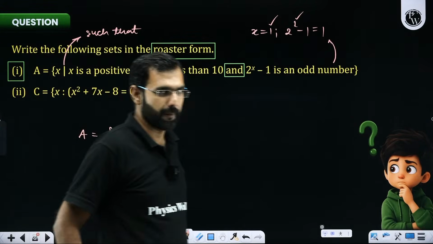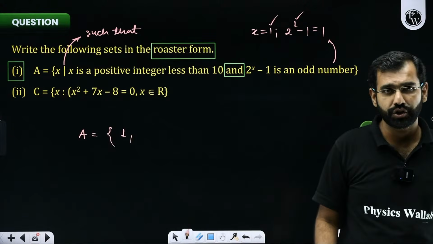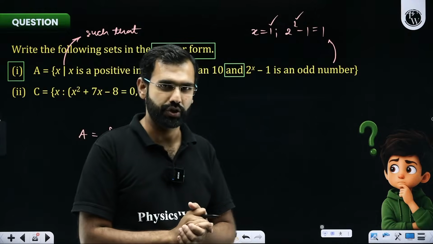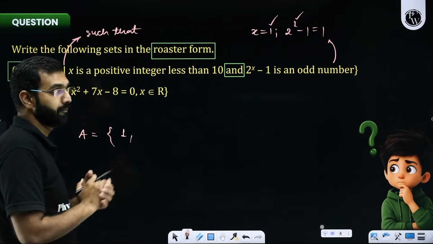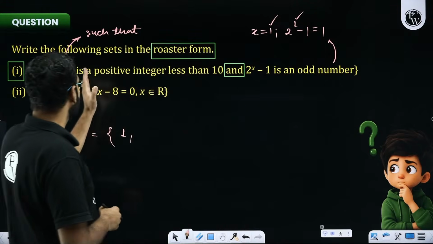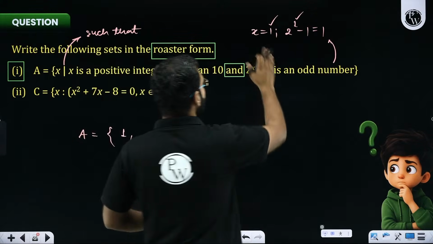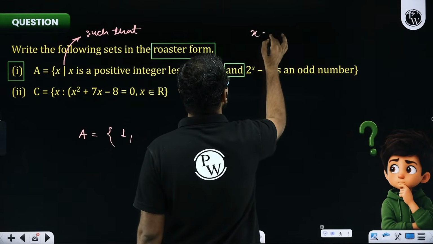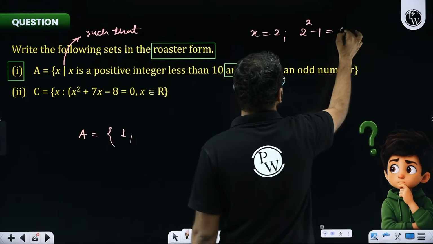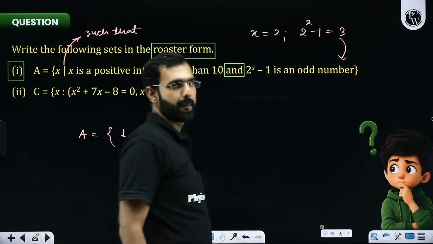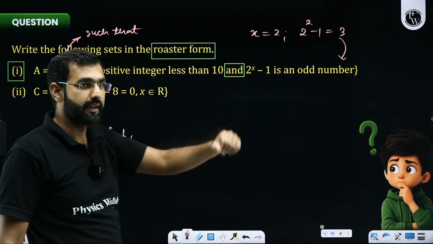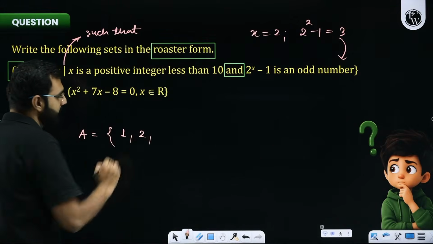Excellent, Moksha. I'm sure other students who are watching with utmost sincerity, concentration, and focus are also willing to answer this question. Try it by yourself. Now the next one. Can I try 2 here? Let's check it. If I try x as 2, 2 to the power x minus 1, so 4 minus 1, is it 3? And 3 is an odd number. Beautiful. 3 is also an odd number. So 2 will also be an acceptable number in this set.